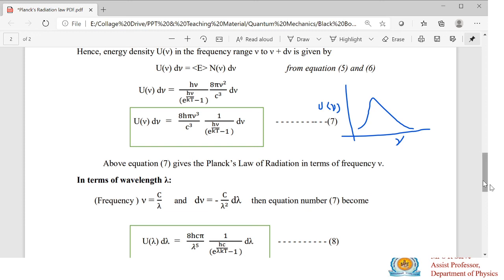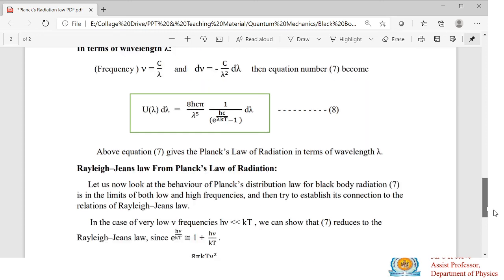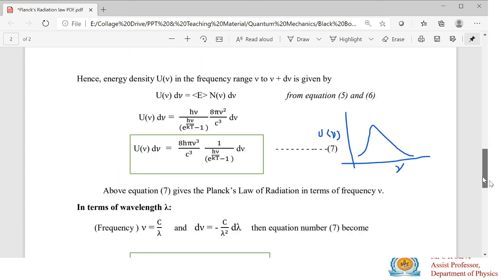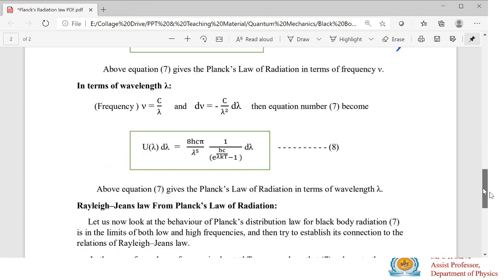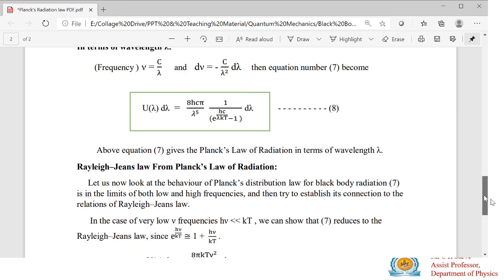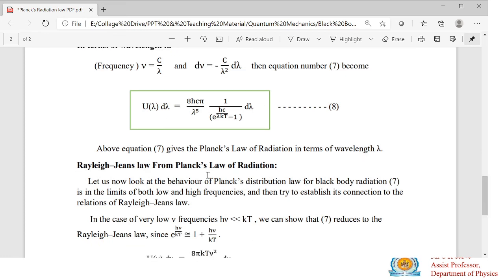So this law is applicable for the lower wavelength. From this graph you can say that this law is applicable for lower frequency as well as higher frequency. Suppose you take the equation in terms of frequency, then what is the Rayleigh-Jeans law?